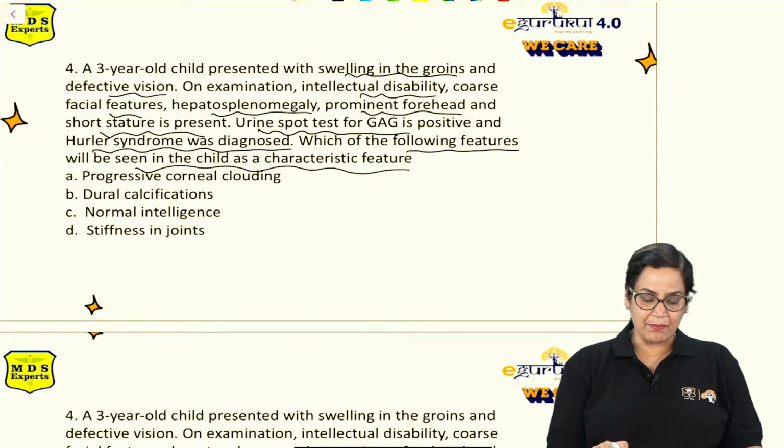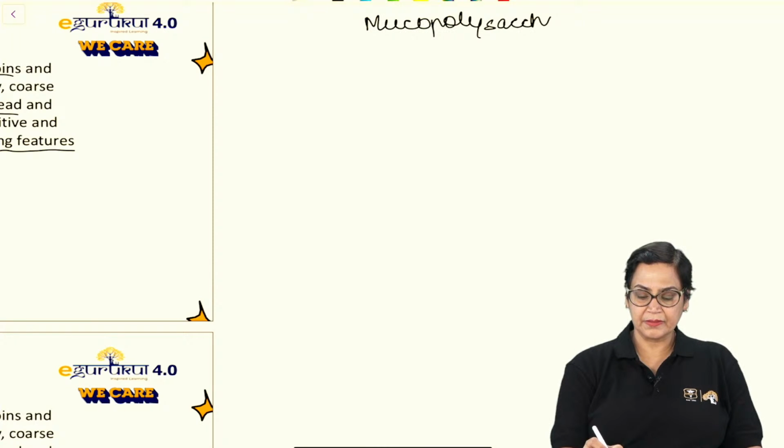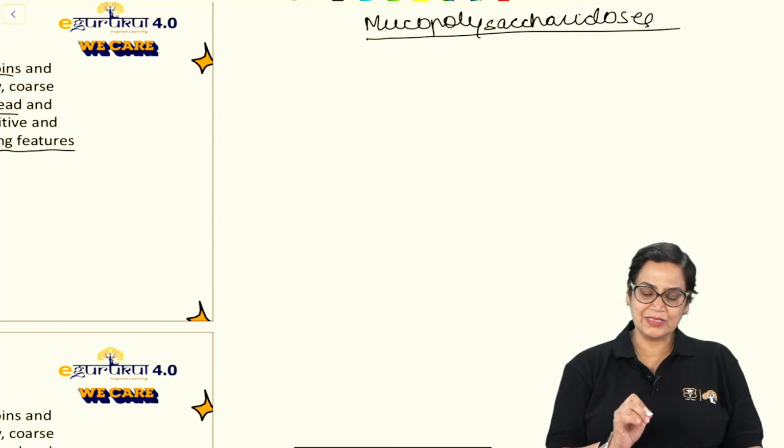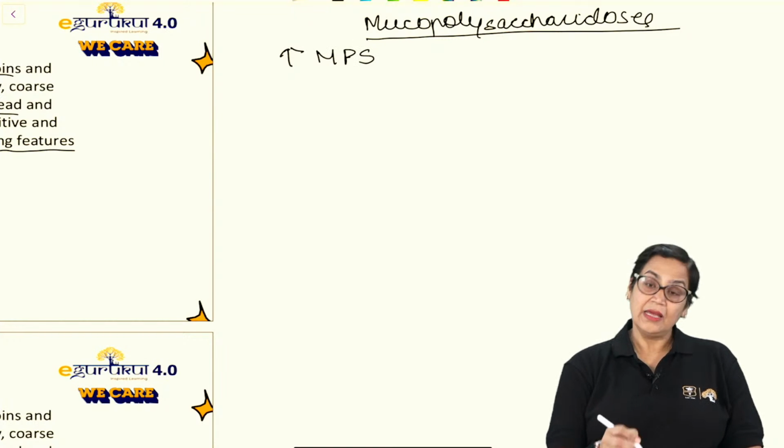Now always remember, whenever we talk about mucopolysaccharidosis, it is simple. It is a lysosomal storage disorder when there is an increased concentration of mucopolysaccharides in urine.